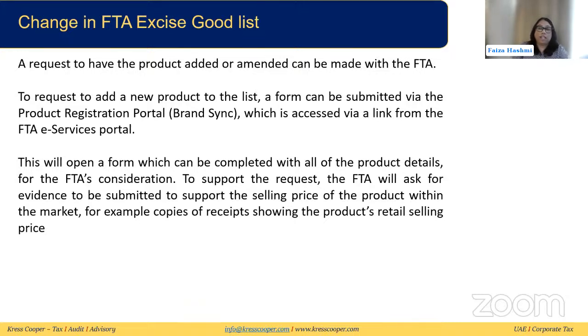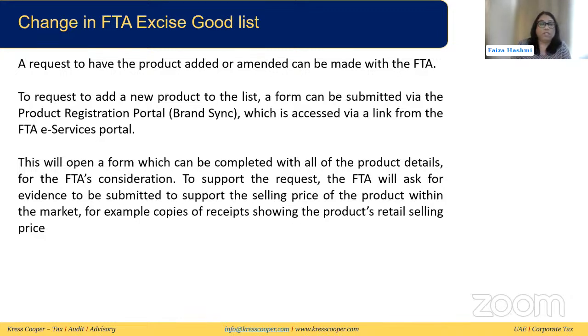Now, we discussed in the last webinar also, and I think we might have one webinar for this Brand Sync portal, because in the Brand Sync portal, to add a new product, a lot of details need to be given. So about the product: what is the variant, what is the function, who is the manufacturer, what is the category. There is a category for image, so you need to give what is the image for the product, packaging, marketing. There's a portion for nutritional value, for ingredients. So everything has to be given. How much salt is there, sugar is there in percentage, what is the nutritional value.